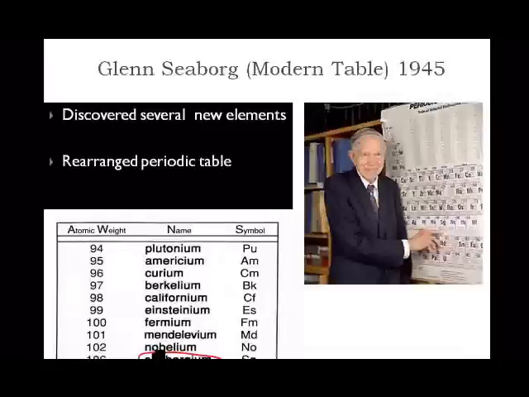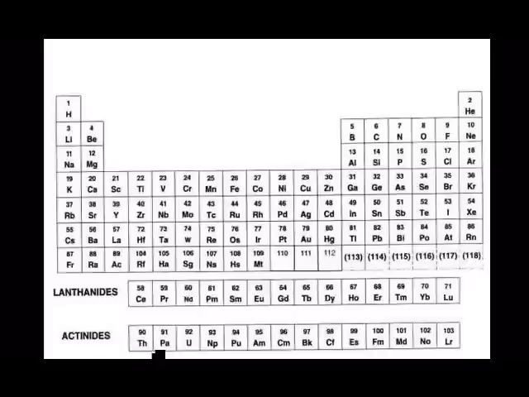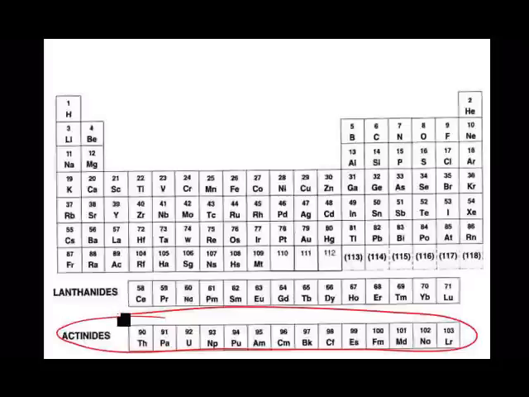Seaborg rearranged the periodic table by taking thorium, protactinium, and uranium out of the main body of the table and started a new series of elements. This series of elements was developed by Seaborg.